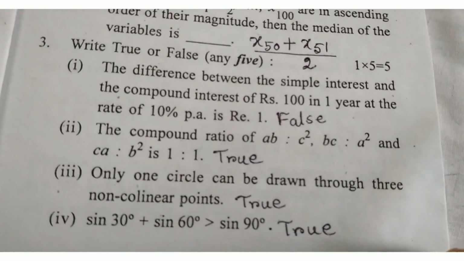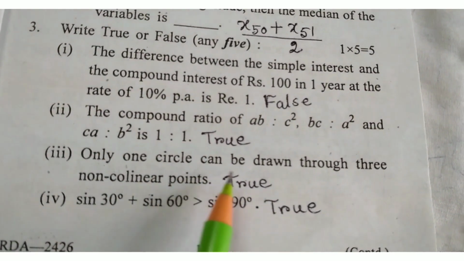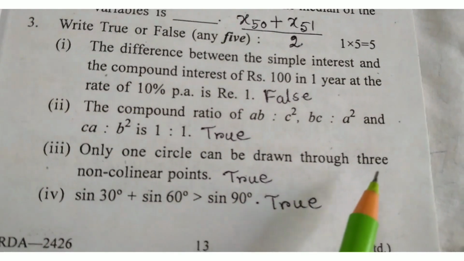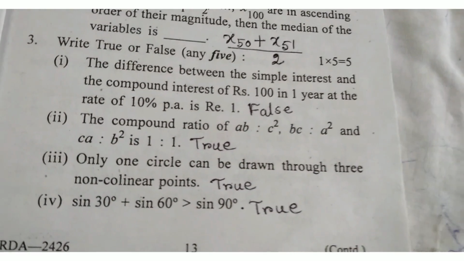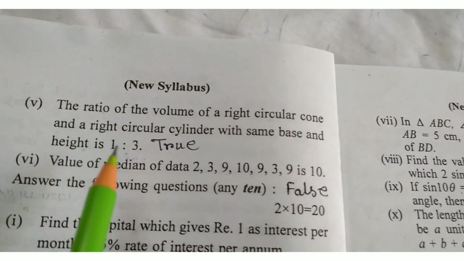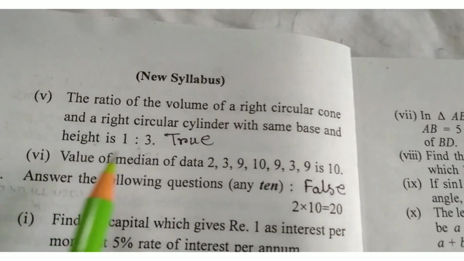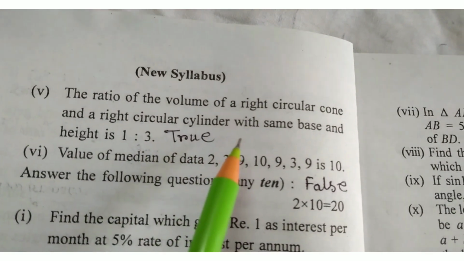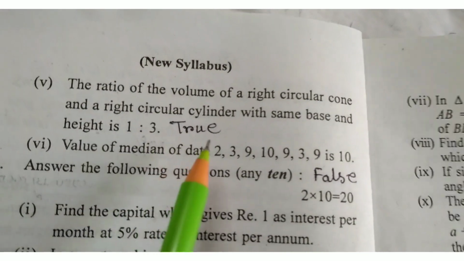True. Only one circle can be drawn through 3 non-collinear points. True. The ratio of the volume of a right circular cone and the right circular cylinder with same base and height is 1:3. Answer true.